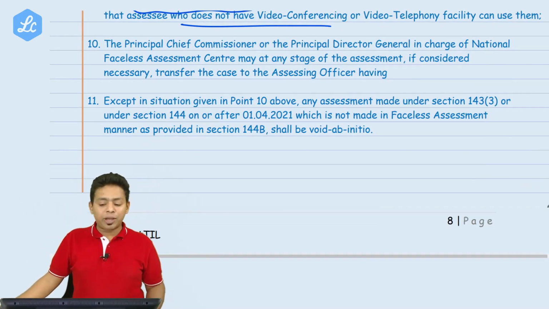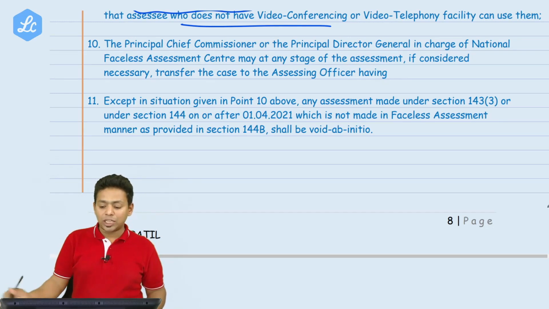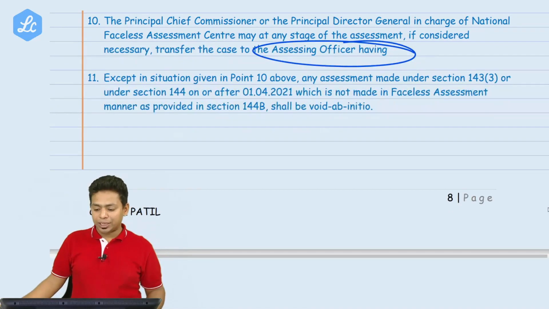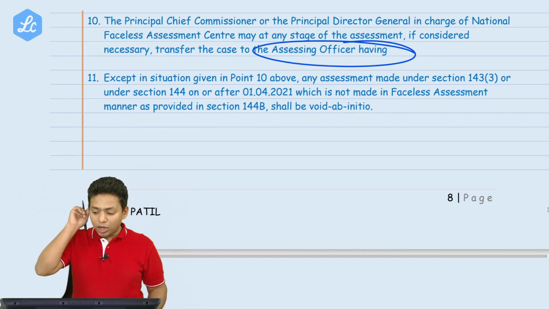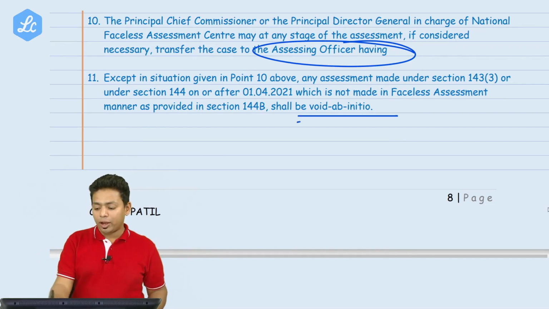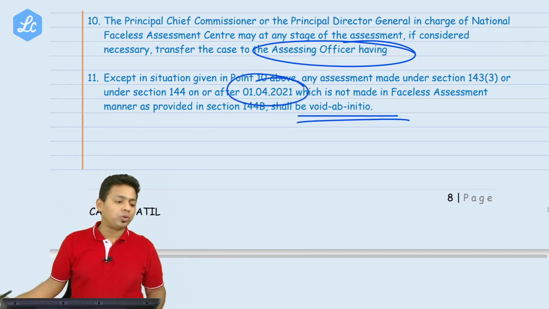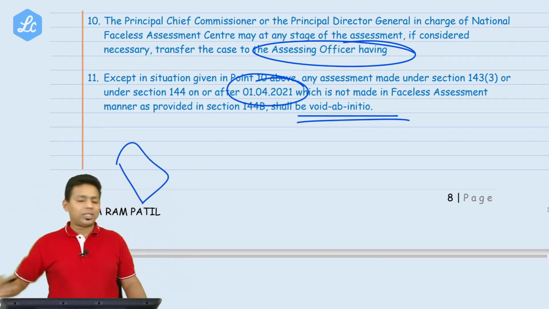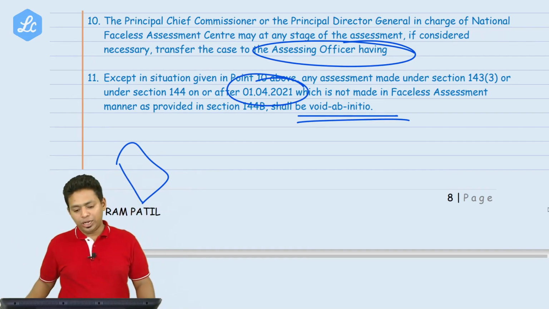The Principal Chief Commissioner or Principal Director General in charge of National Faceless Assessment Center may at any stage of the assessment, if necessary, transfer the case from AO. Obviously, from one person to another AO, it can be transferred. Except in a situation in point 10 above, the assessment made under section 143(3) or 144, which is not made in faceless assessment, shall be void ab initio. After 1/4/2021, any order passed by the department not through Faceless Assessment Center will be void ab initio. It has to be online.